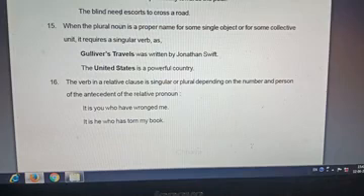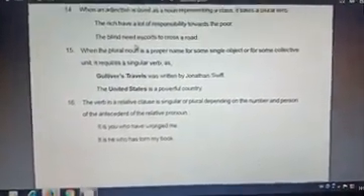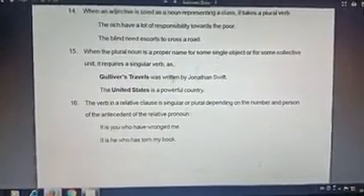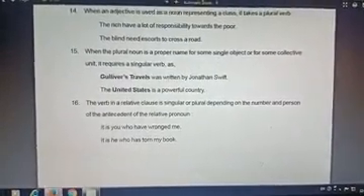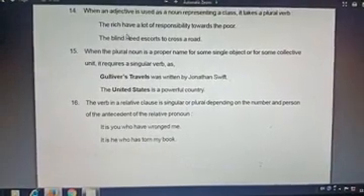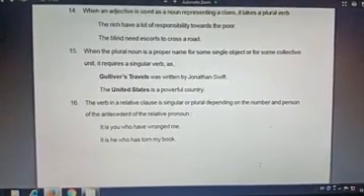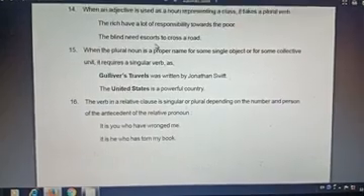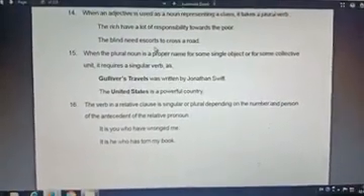So need is plural. When the adjective represents the whole class, we use plural agreement.